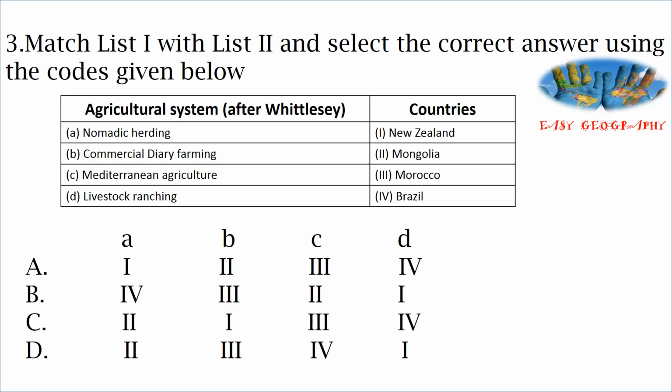Next question. Match list 1 with list 2 and select the correct answer using the codes given below. The agricultural systems and some countries are given, and match nomadic herding, commercial dairy farming, Mediterranean agriculture, livestock ranching, and the countries New Zealand, Mongolia, Morocco and Brazil.